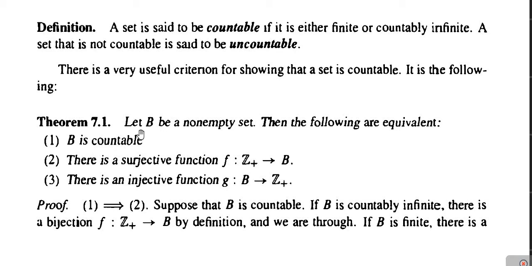And finally, if the set B is non-empty, then there is a surjective function from Z plus to B if and only if there is an injective function from B to Z plus. So such 2 implies 3 and 3 implies 2. Such is the result. This is the important result, but it is without proof in the syllabus.